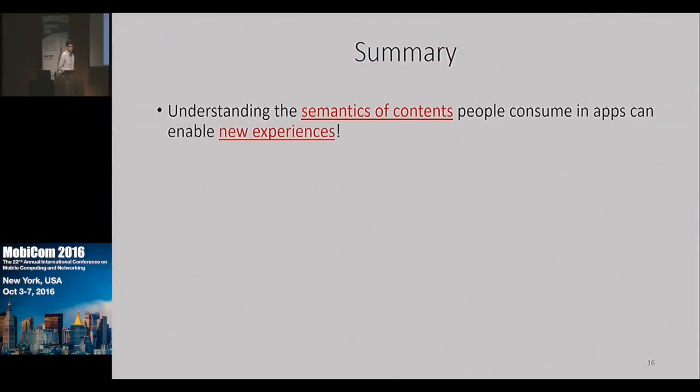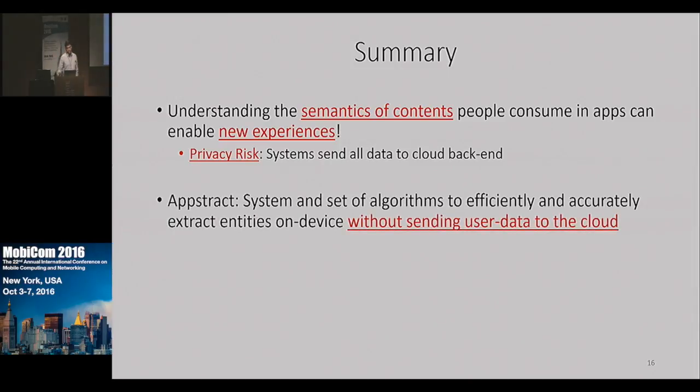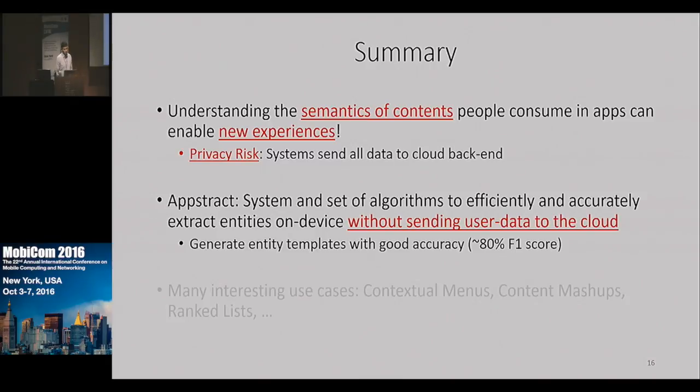So in summary, understanding the semantics of these contents in apps is very powerful. It can enable a lot of experiences. But the problem is the way systems are architected today, they send all of this data to cloud backends. What we show with Appstract essentially is that you can extract entity types in a privacy-respecting manner without sending all of this data to the cloud. And you can do it accurately with a very good F1 score that is comparable to existing systems. And we also showed how you could use Appstract to recreate many existing use cases like contextual menus and ranked lists. Thank you.